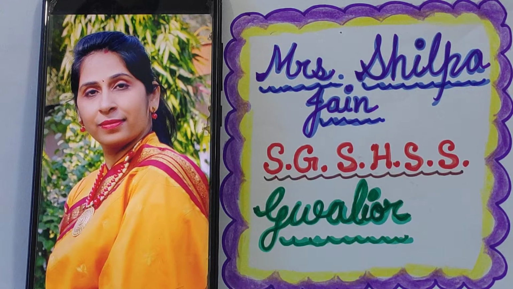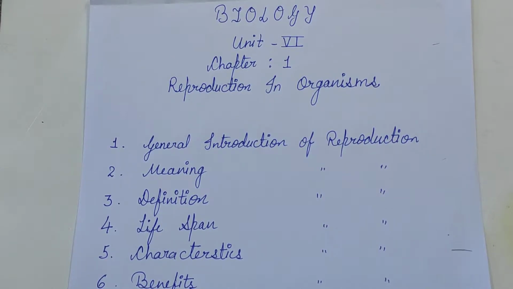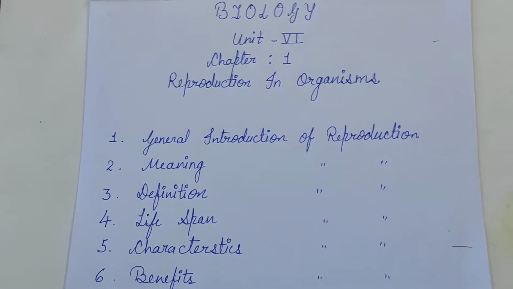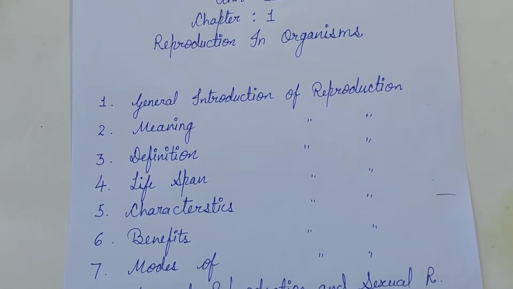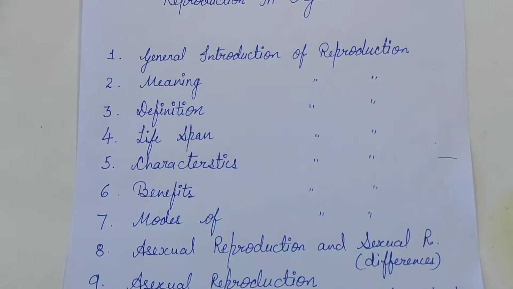In my previous videos, I have explained these topics in detail: general introduction of reproduction, meaning of reproduction, definition of reproduction, lifespan, characteristic features of reproduction, benefits of reproduction, modes of reproduction, that means asexual reproduction and sexual reproduction.